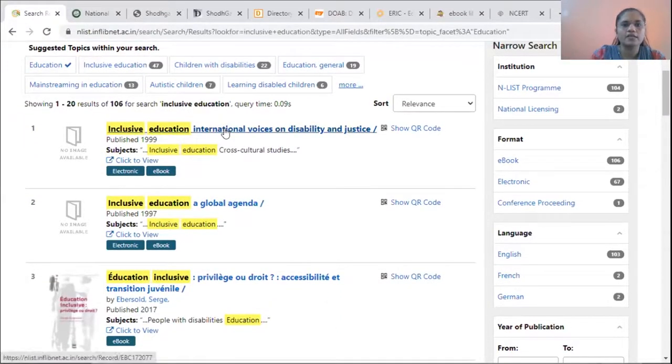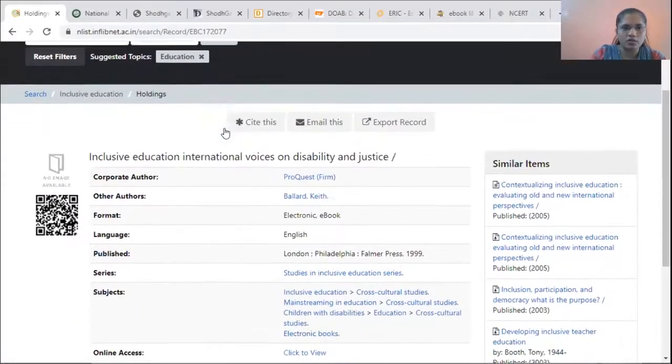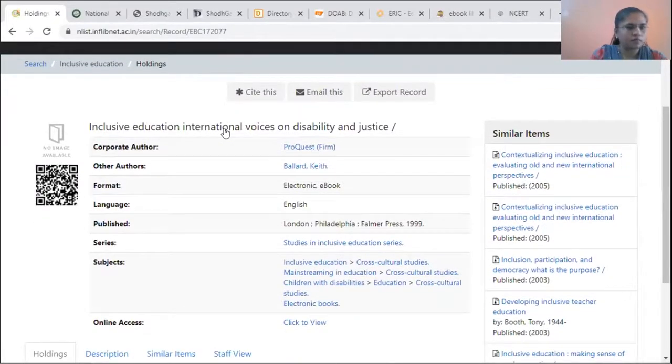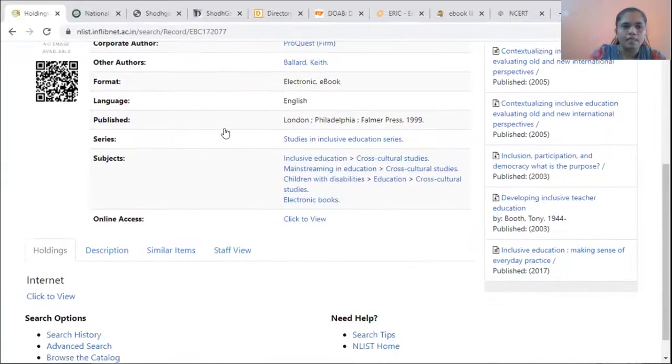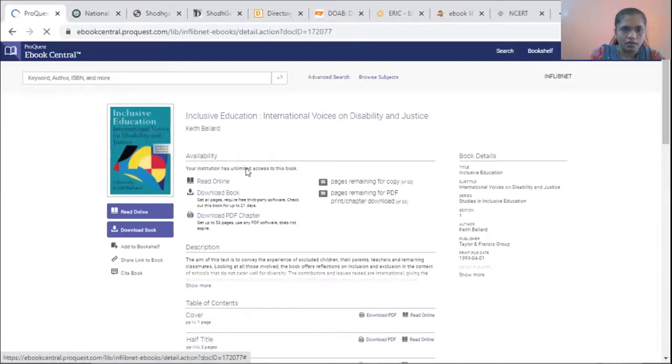If you want to access this resource, click here. See, this is the resource which you can access. See, online access is given here. Click here to view. You can read it online.